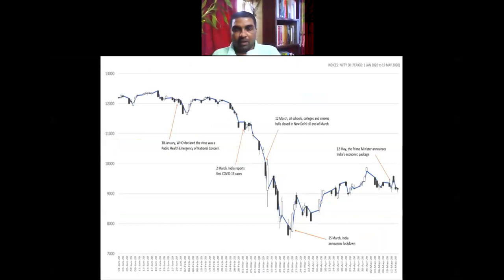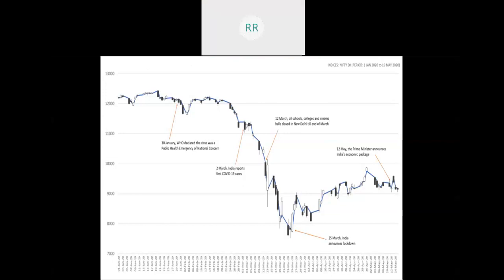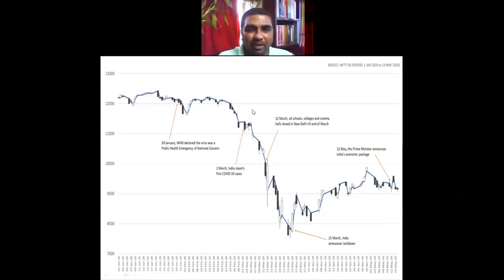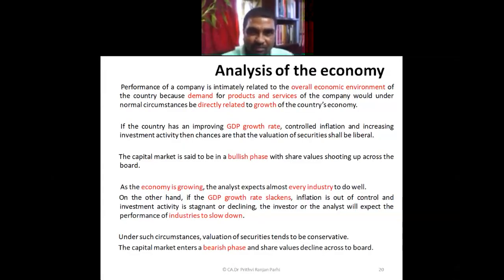There are various factors, various components of economic analysis. This is just an example. Let us say we are showing the trends of Nifty, how the market index is going down. Let us say when India announced lockdown, the market was down. Then gradually it picked up when the Prime Minister announced some economic packages. Again, the market started picking up like that. This is one kind of analysis, just an example I'm showing you. So you can analyze whether by and large, overall, all the companies are going up or going down. One can analyze like this.